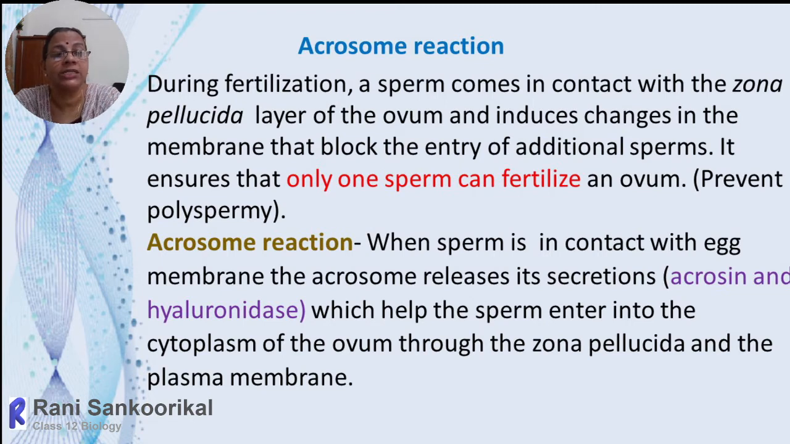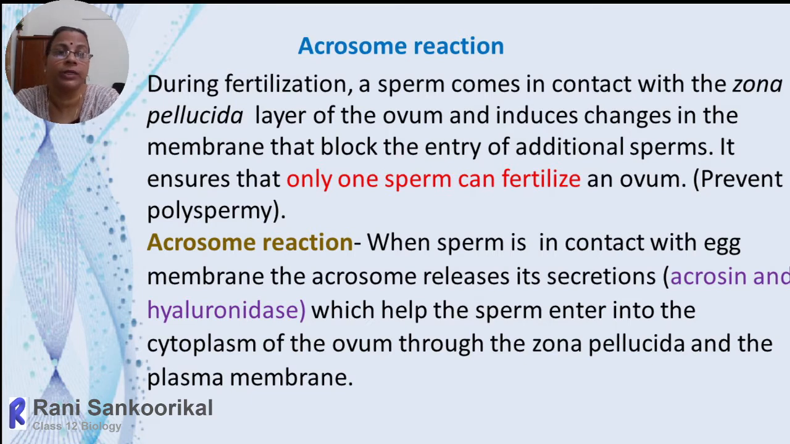Then the acrosome reaction: when the sperm is in contact with the egg membrane, the acrosome releases its secretions, collectively called acrosin and hyaluronidase. In acrosin itself there are two components, the corona penetrating enzyme and zona lysin. This helps the sperm enter the cytoplasm of the ovum through the zona pellucida and the plasma membrane, and helps in the entry of the nucleus.